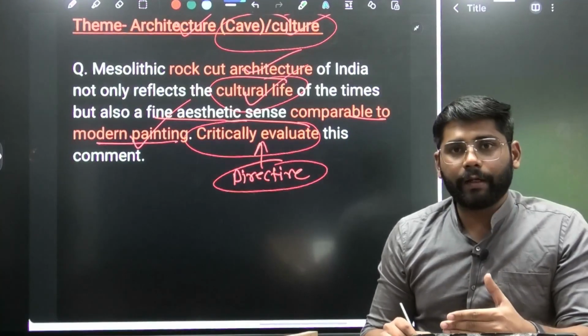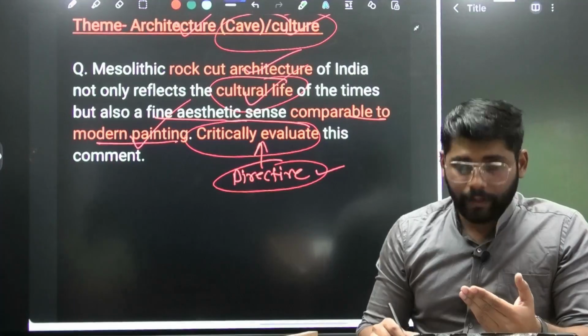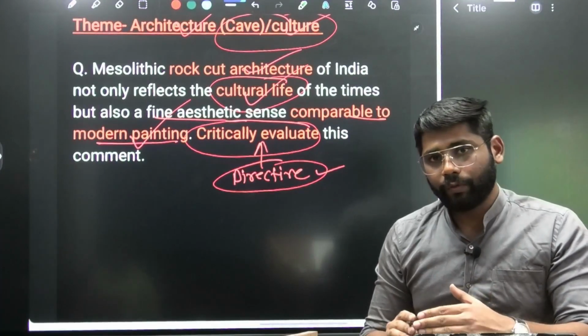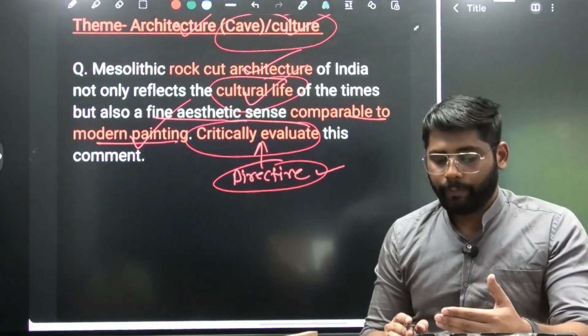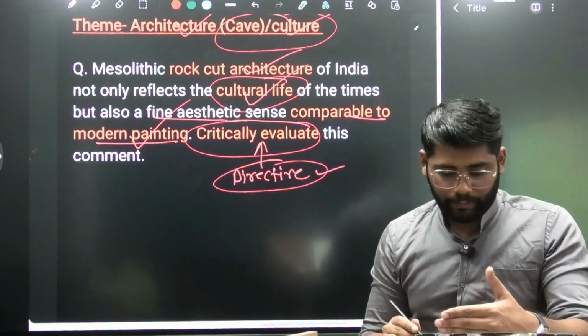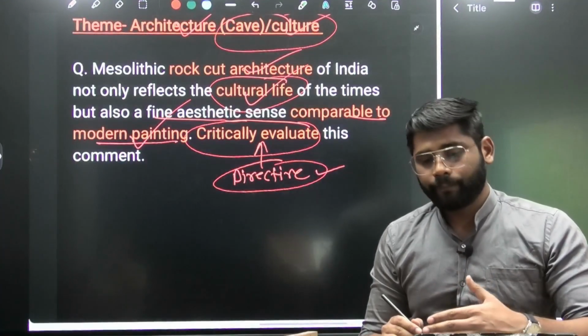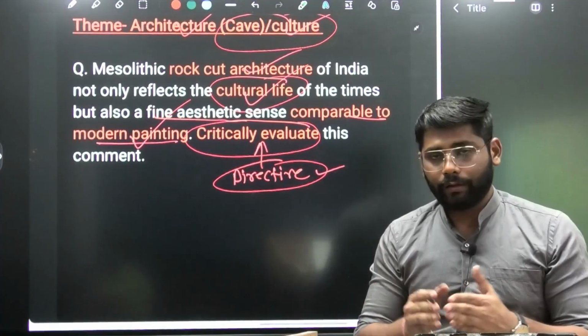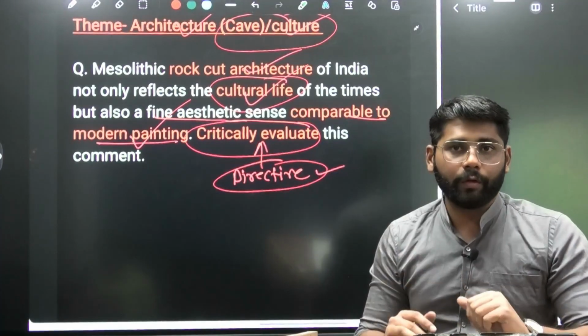The directive word is critically evaluate. So here we need to balance our answer. We need to take a critical viewpoint to analyze the culture, how this rock cut architecture compared to India's development, and what the critical viewpoint on that was.